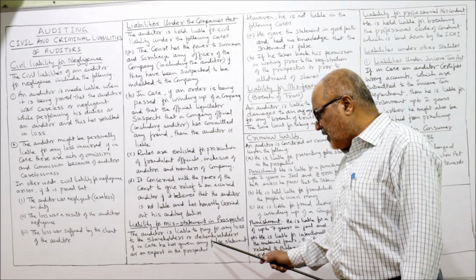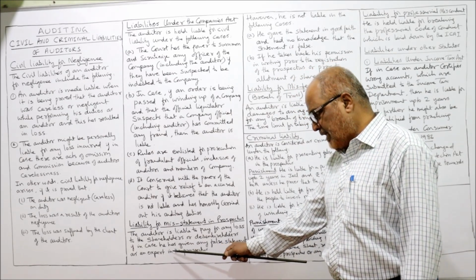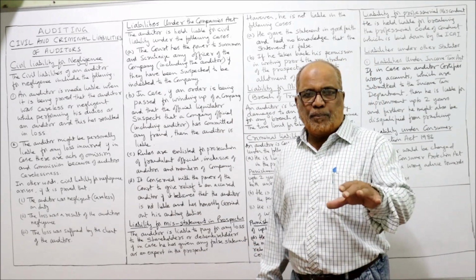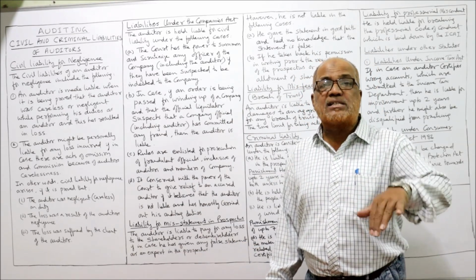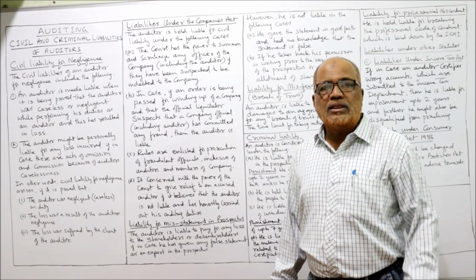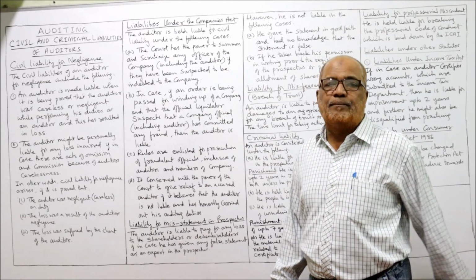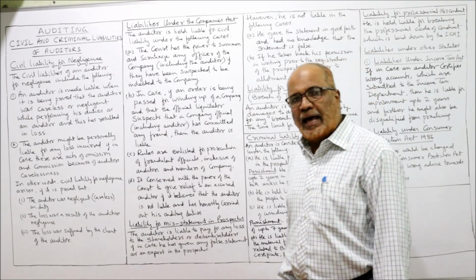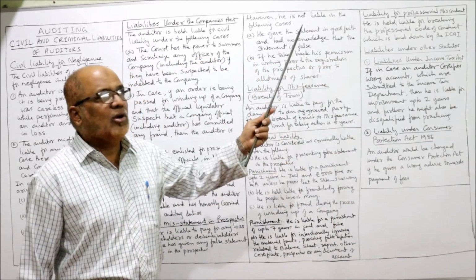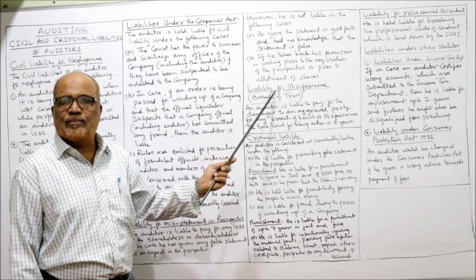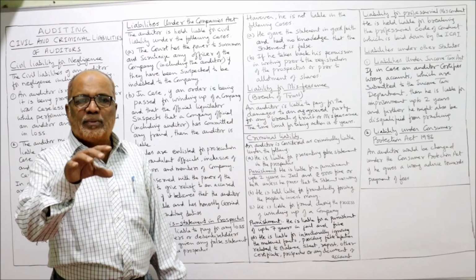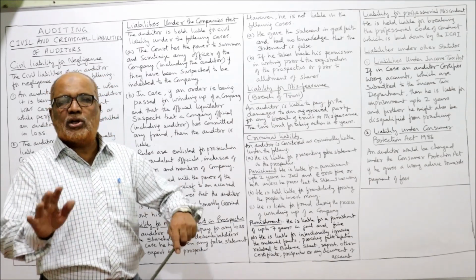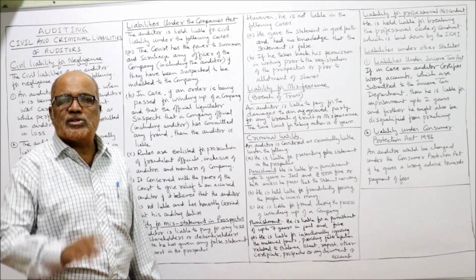And in case he has given any false statement as an expert in the prospectus. If the auditor has given an expert view in the prospectus, and it is misstated, then the auditor is also liable. But however, the auditor is not liable in two circumstances. If there is a misstatement in the prospectus, the auditors are not liable under two circumstances.